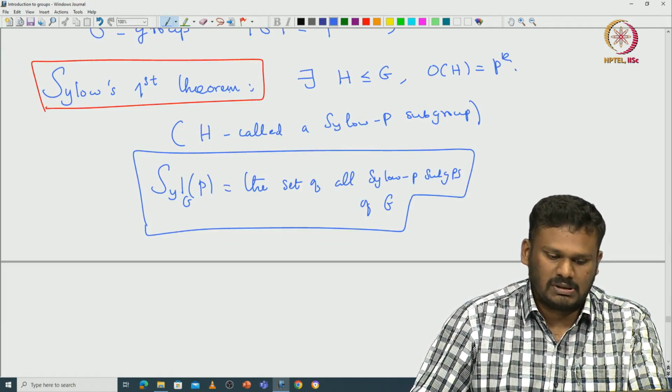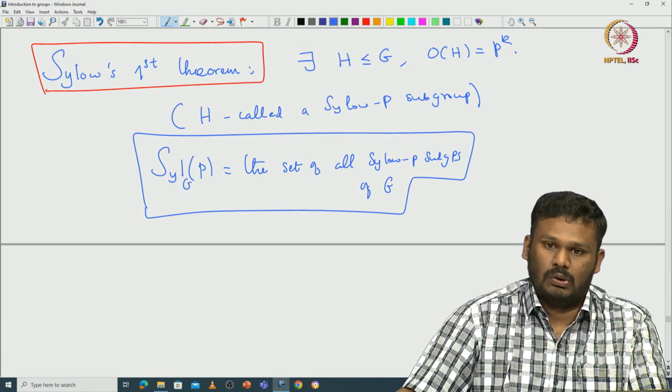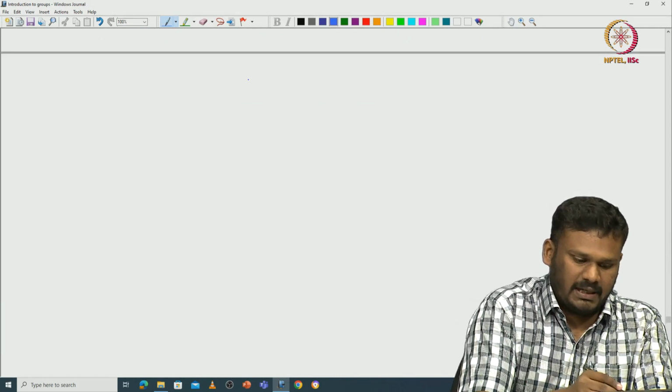The second Sylow theorem says there is some relationship between any two given Sylow groups. So let me state the second theorem.